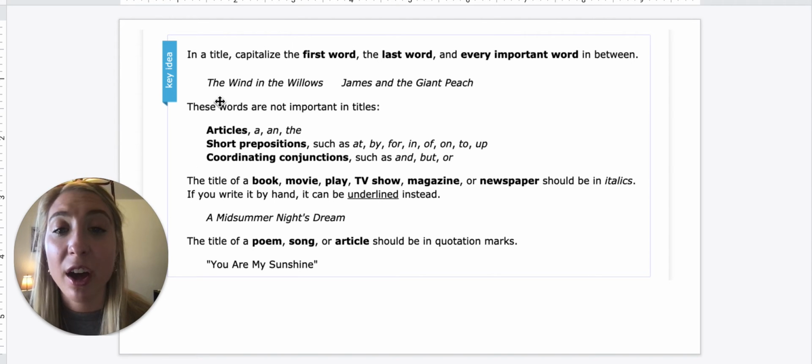So right here, the, again, is one of our unimportant words, but it's the first word, so it will be capitalized. But when it's in the middle, it's lowercase. And this is the last word. And notice that these are in italics.